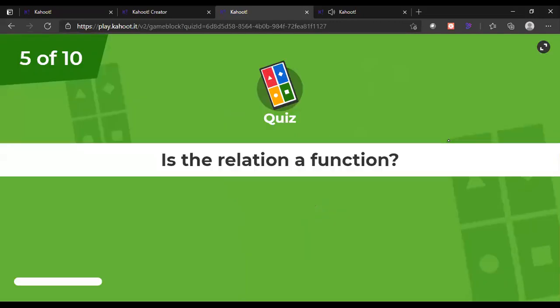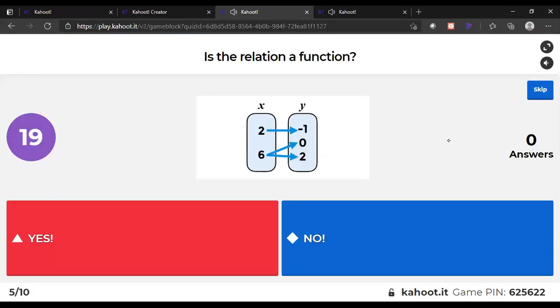Now the next is saying whether the given is a function or not. Here, can you see it? 6 has 2 images. एक वैल्यू इनपुट करोगे तो दो आउटपुट आ सकते हैं. Is it possible? I told you by the example.